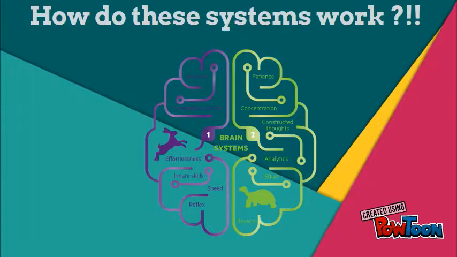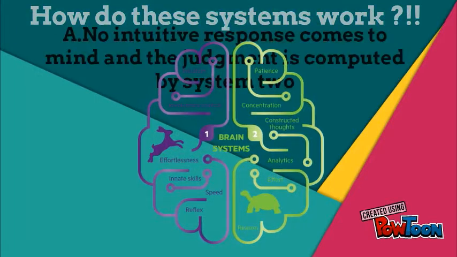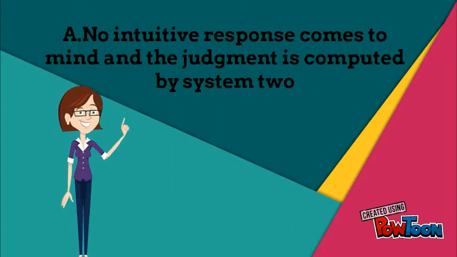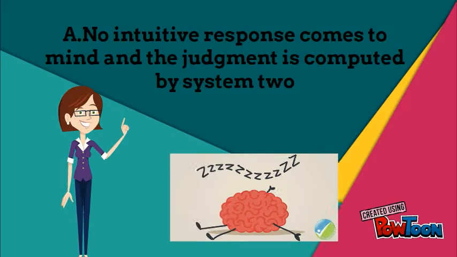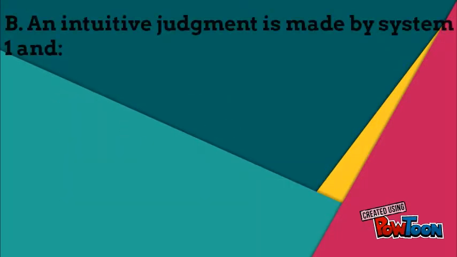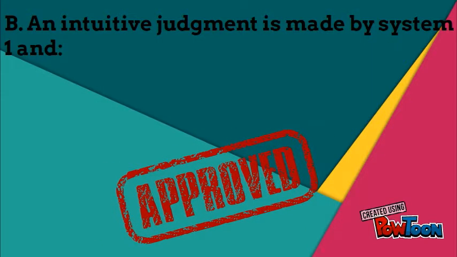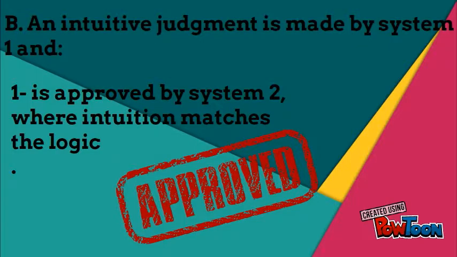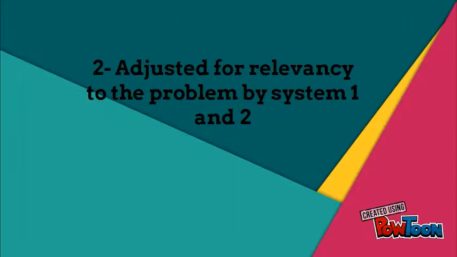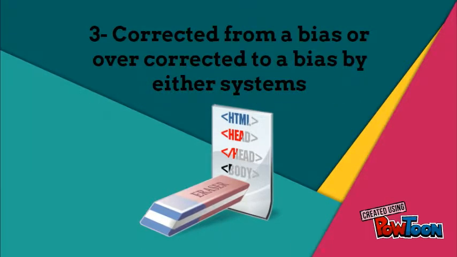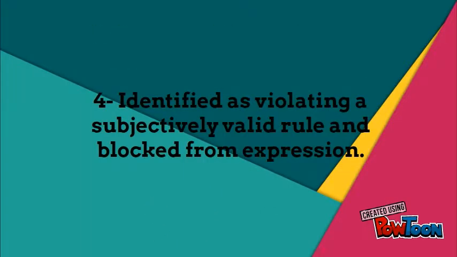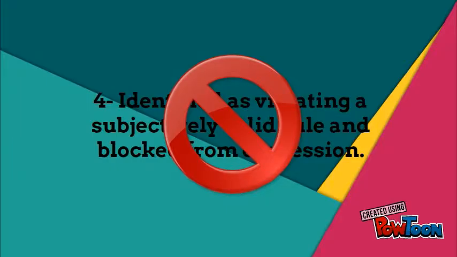To better understand how these two systems work, let's have a look at these two scenarios by which we make decisions. Scenario A: no intuitive response comes to mind, and so the judgment is entirely computed by System 2. Scenario B: an intuitive judgment is made by System 1 and is approved by System 2 where intuition matches the logic, adjusted for relevancy to the problem by System 1 and 2, corrected from a bias or overcorrected to a bias by either systems, identified as violating a subjectively valid rule, and blocked from expression.